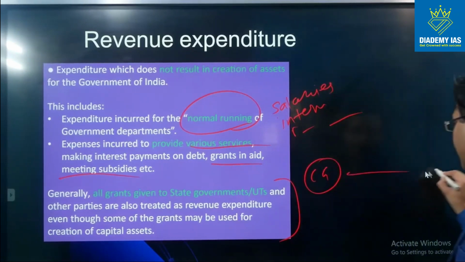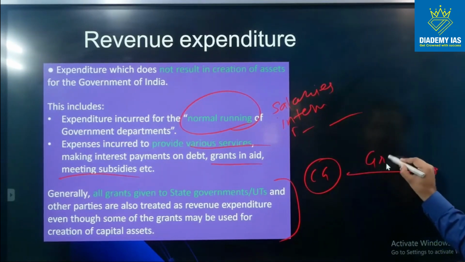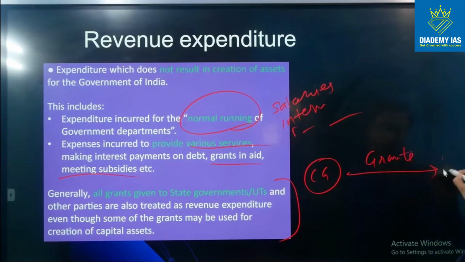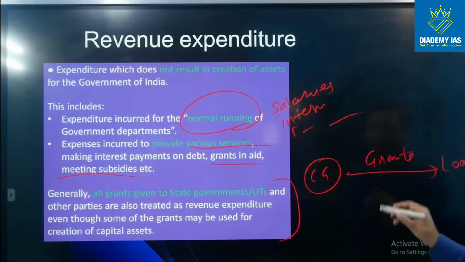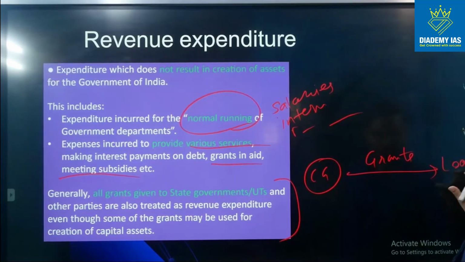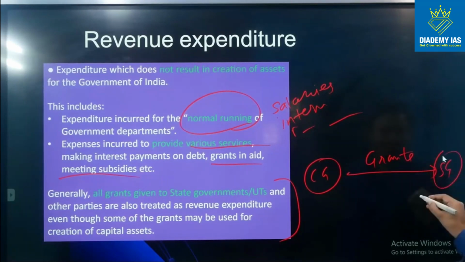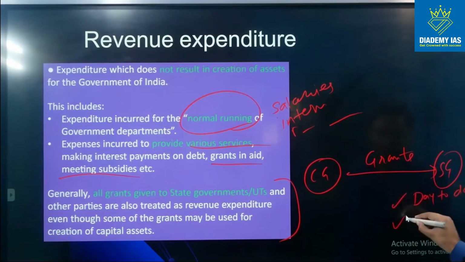Suppose central government gives various grants to the state governments, right? Now this grant can be used by the state government for day-to-day functioning, or it can be used for any asset creation.